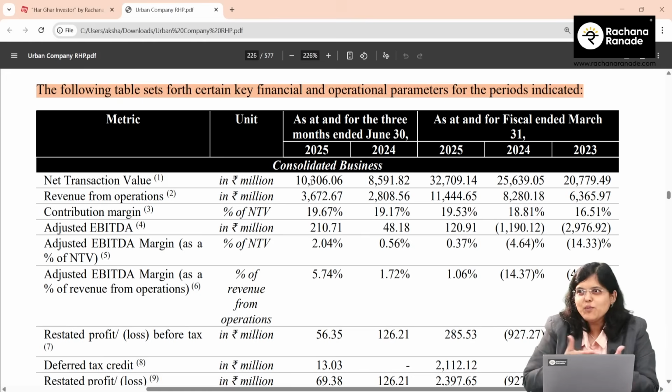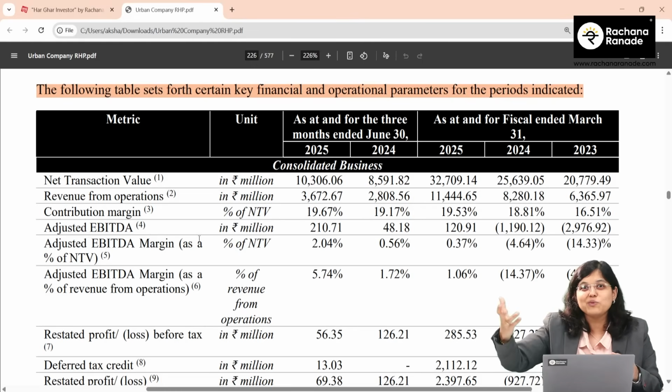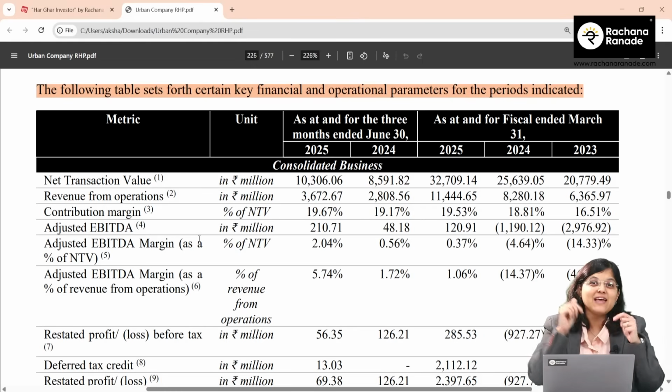Now please understand, of the 1,100 NTV, does the entire amount go to Urban Company? The answer is no. They have to pay a major chunk to whom? To the service professional. Now, whatever they retain, it's also given in the prospectus, you can check it. Roughly, I think 28 to 30% is what Urban Company retains. The balance, almost 70%, is what would be paid out. So for them, revenue is going to be only roughly 30% of the NTV.